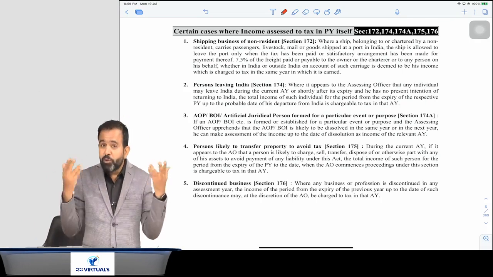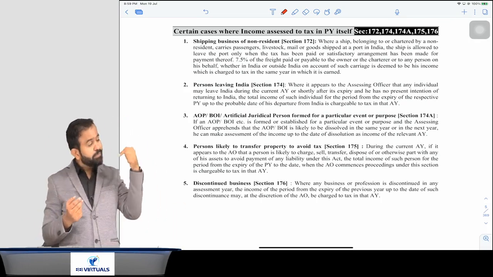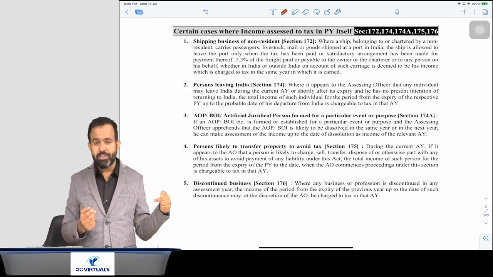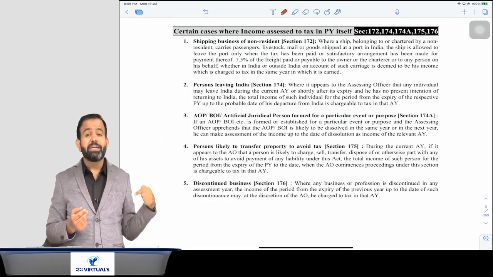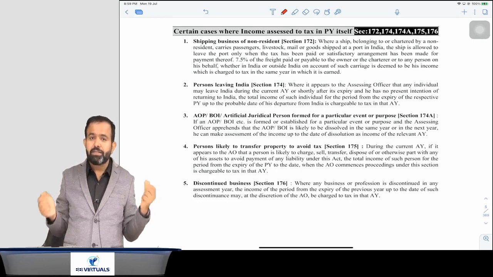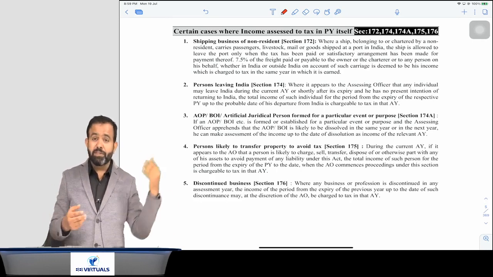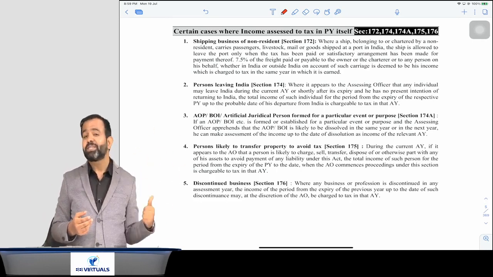Now we don't know whether that ship will come back in the assessment year or not. Will they file their return in the assessment year or not? So obviously there is an uncertainty. There may be tax evasion. Suppose that ship never comes back to India.